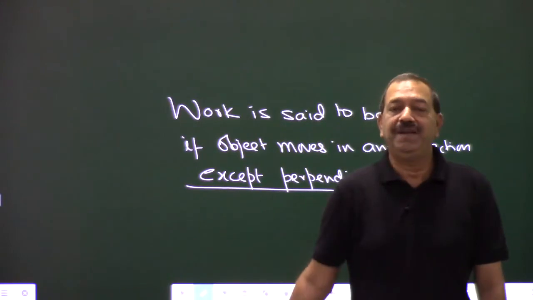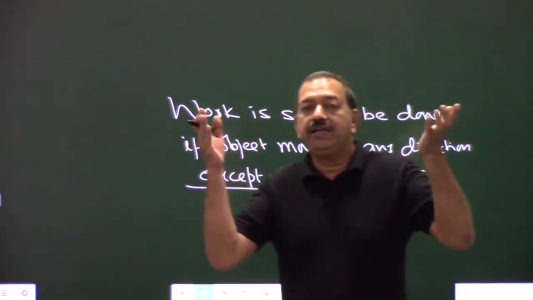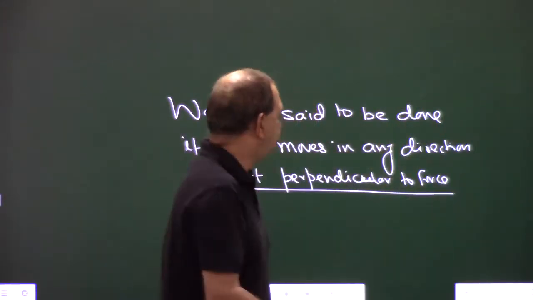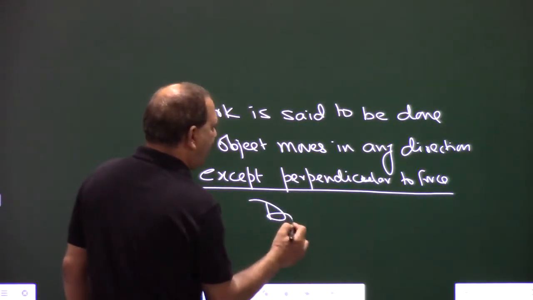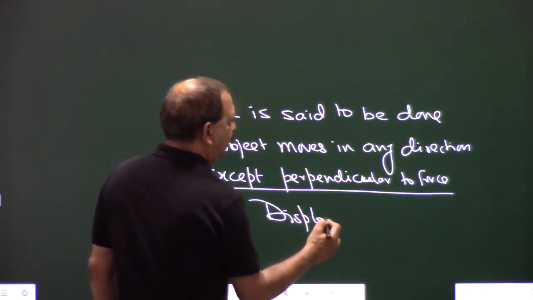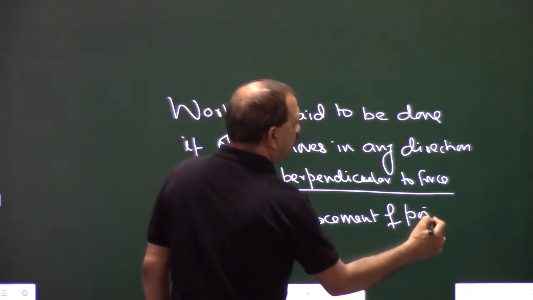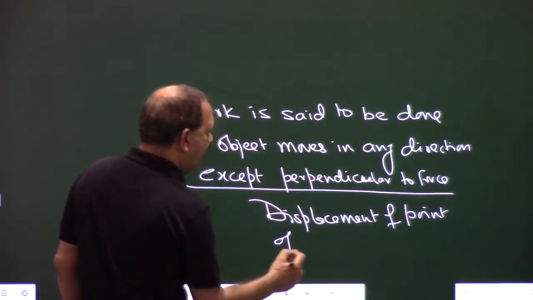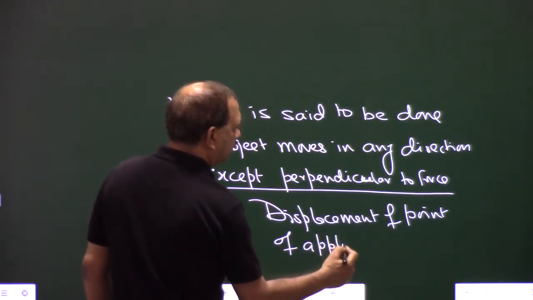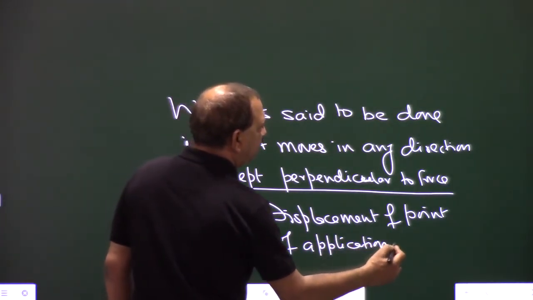Basically the displacement must be there. And displacement of what? Displacement of point of application of force. What does it mean?